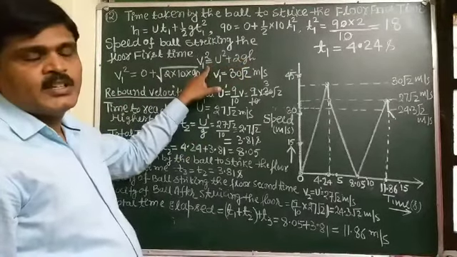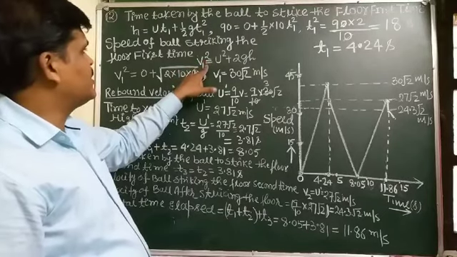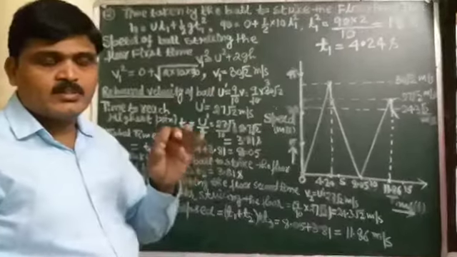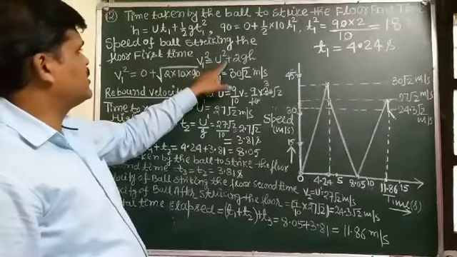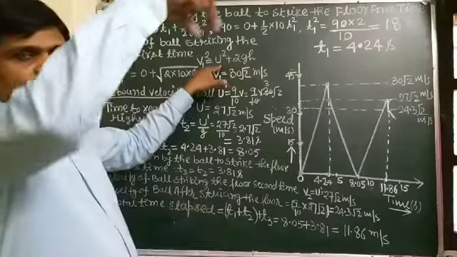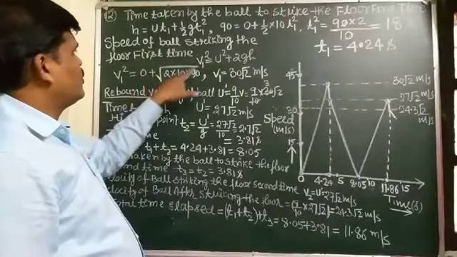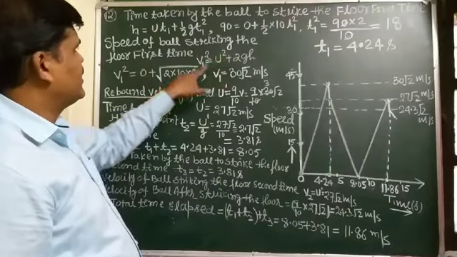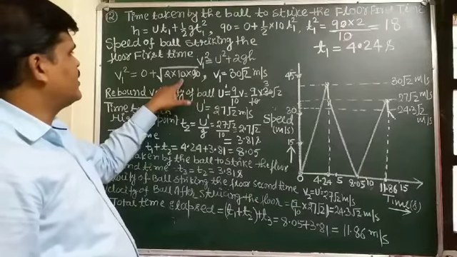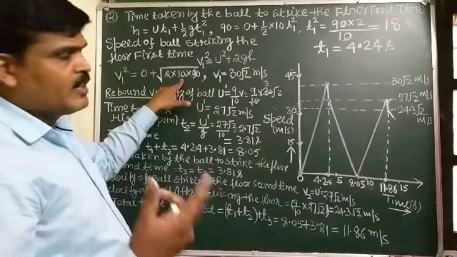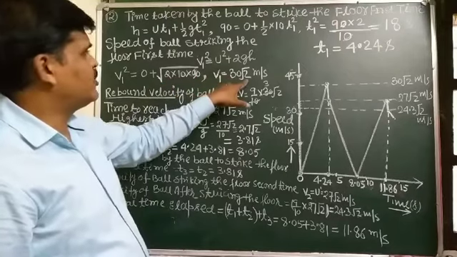Here we take the speed as v1, the velocity with which the ball strikes the ground, so v1 squared equals u squared plus 2gh. U, the initial velocity after dropping, is 0, g is 10, and h is 90. Student, here 90 into 10 into 2 is 1800, so v1 squared is 1800, and the square root comes out to be 30 root 2.